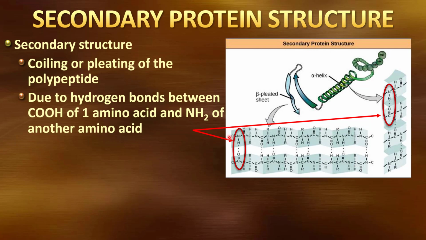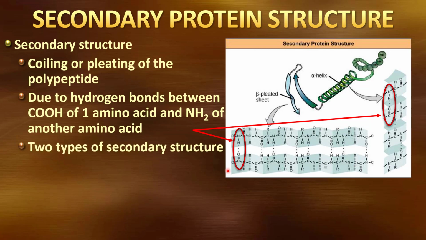Down here, the same thing. We have a polypeptide chain across the top. We have another polypeptide chain below it. And there's an amino acid here whose amino group is hydrogen bonding to another amino acid down here's carboxyl group. Remember, these amine groups and the carboxyl groups are the non-variable portion of an amino acid. So these are interactions that really don't depend on what R groups are present.